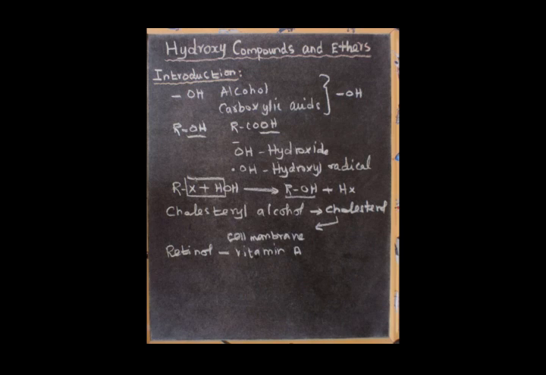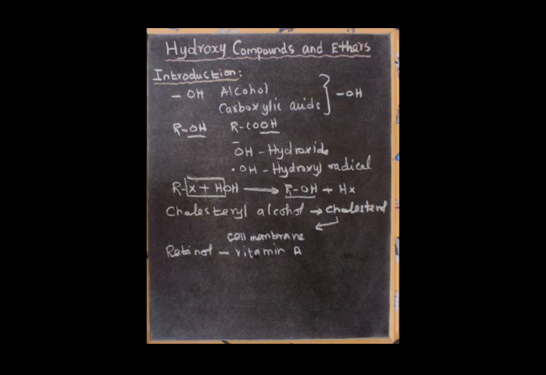If there is insufficient vitamin A in our body, we can be affected by diseases like night blindness, xerophthalmia, and keratinization of skin. Night blindness means during the night time we cannot see anything. Xerophthalmia is nothing but dryness of the eye. Keratinization of skin is nothing but hardening of the skin. These problems come from the deficiency of vitamin A.